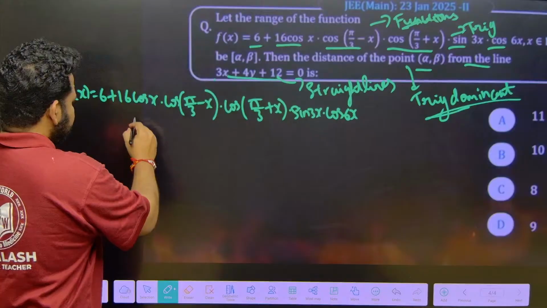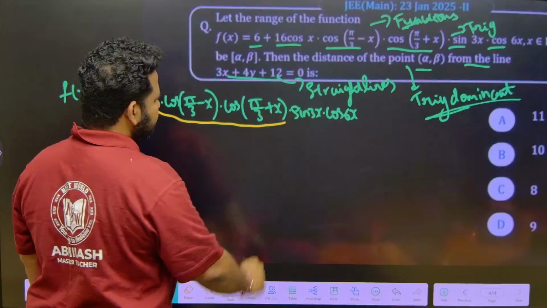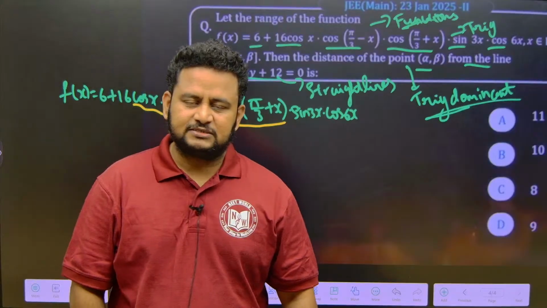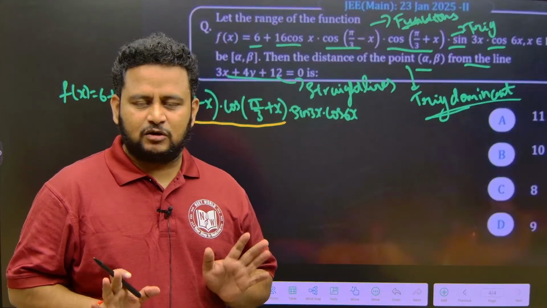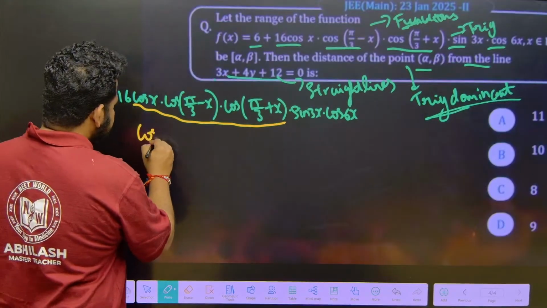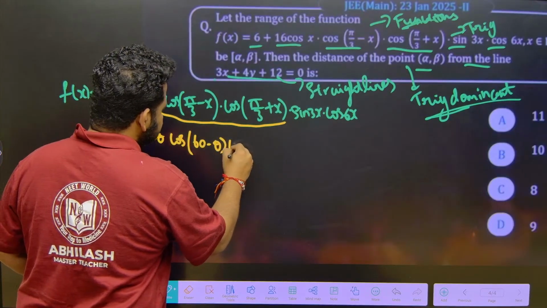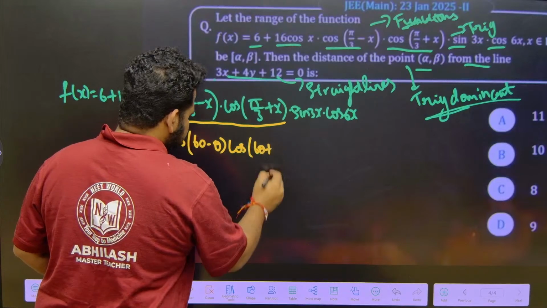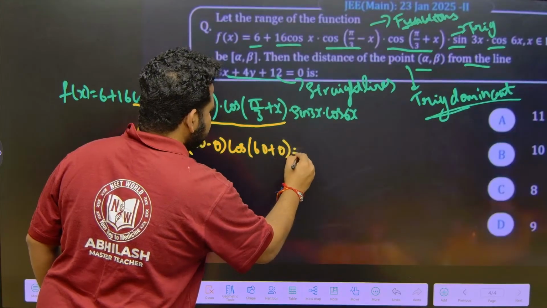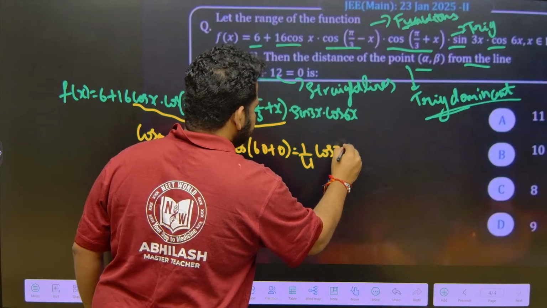First of all, by looking at this, I understand that there is one very important result that we have discussed in our concept class. Those who have not watched the concept class, please do watch it. Definitely it will be highly useful for you. So we know that cos theta into cos(60 minus theta) into cos(60 plus theta) is equal to 1 by 4 cos 3 theta.